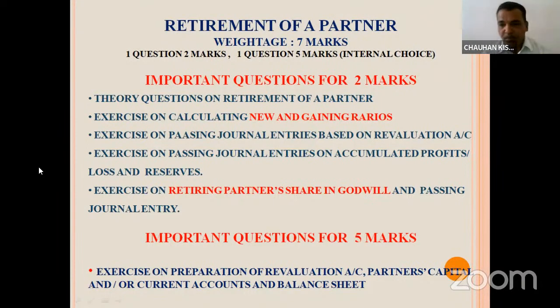So this is about the 2 marks question. In that you have to prepare these points. But the rare thing you can see, new and gaining ratio and retiring partner's share of goodwill. These are the important topics.